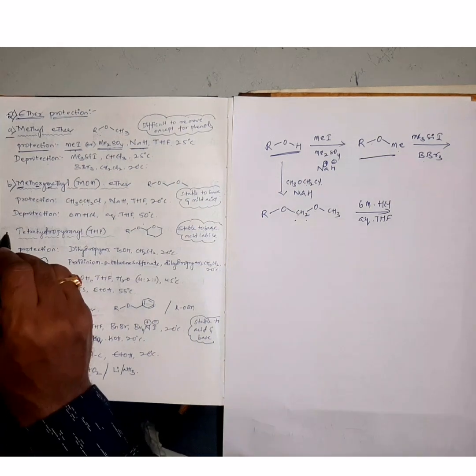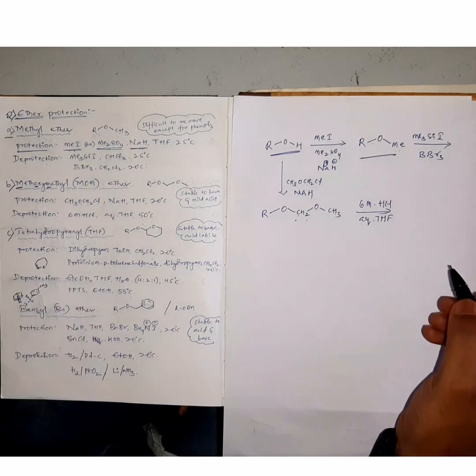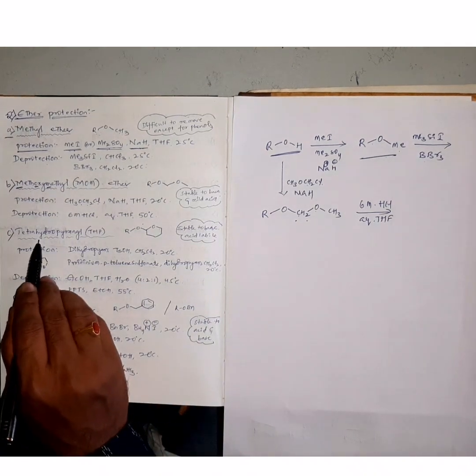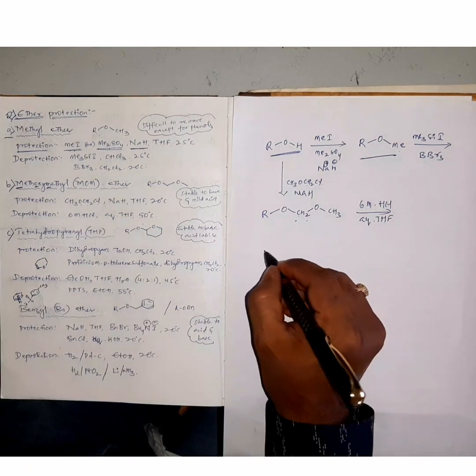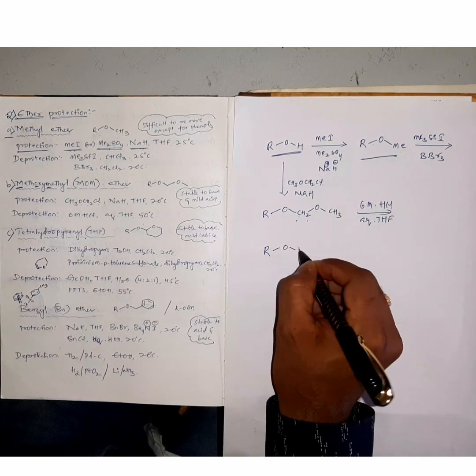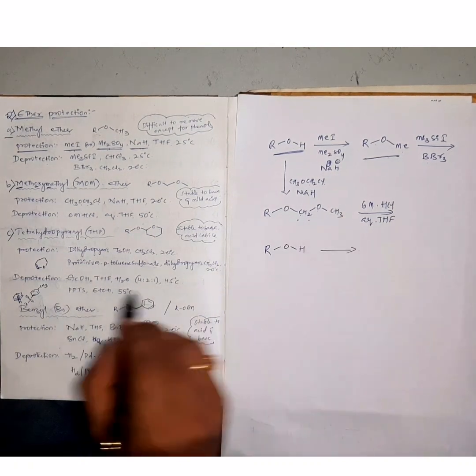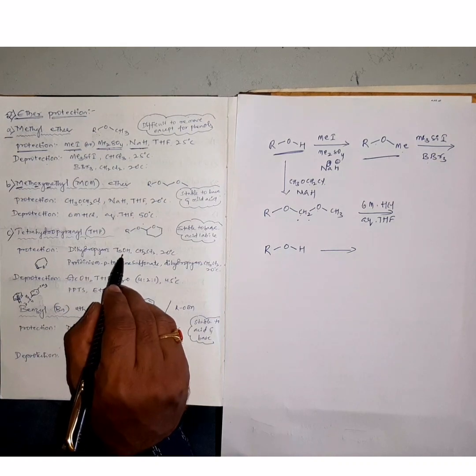Next, the third type of ether protection, that is tetrahydropyranyl protection, where alcohols react with dihydropyran in the presence of TsOH, para-toluenesulfonic acid.